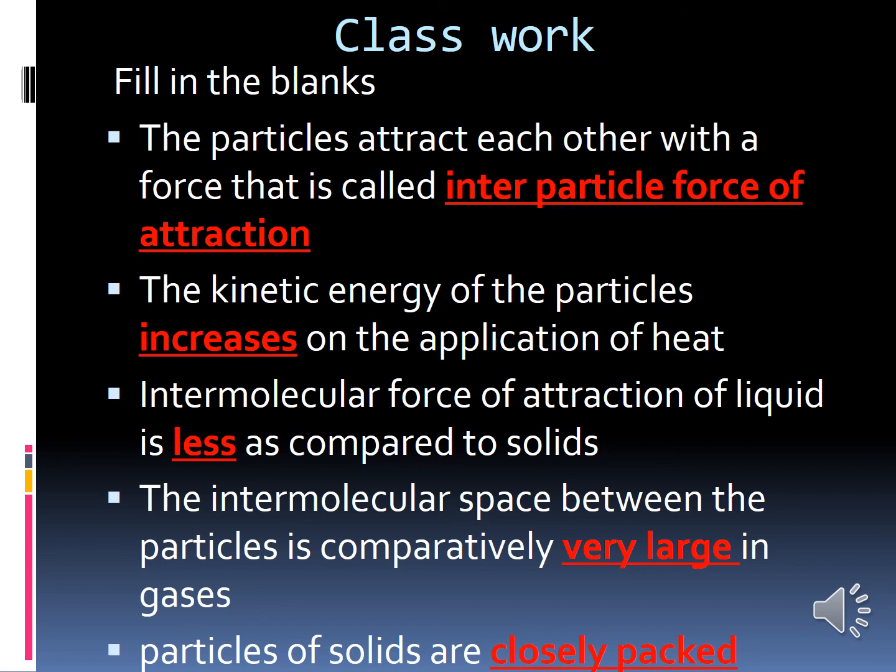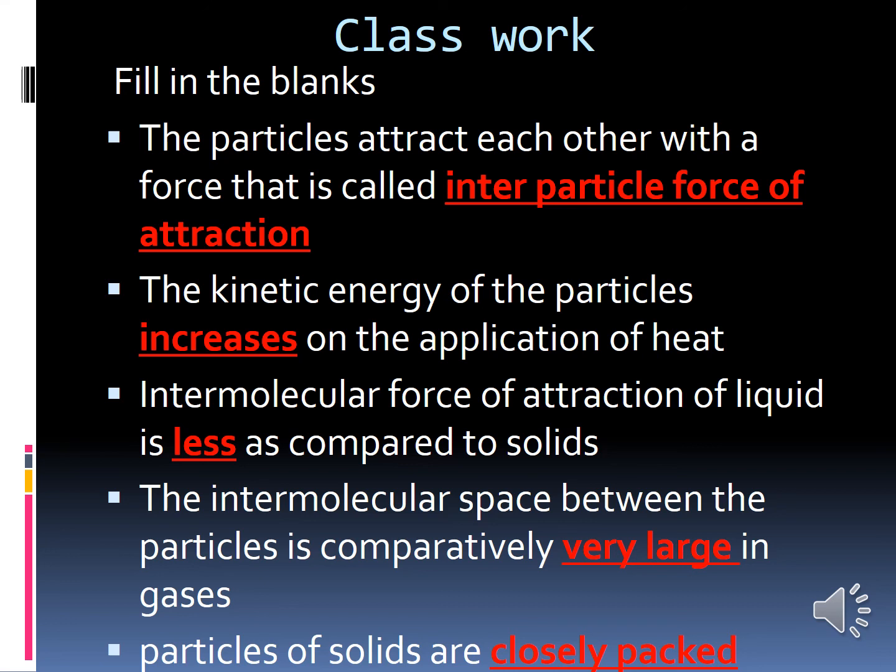Okay, and then intermolecular force of attraction of liquid is dash as compared to solids. The intermolecular force of the liquid is less as compared to solids. And then the intermolecular space between the particles is comparatively dash in gases. Very large. The intermolecular space will be very large in gases. And then particles of solids are dash closely packed. The particles of solids are closely packed.